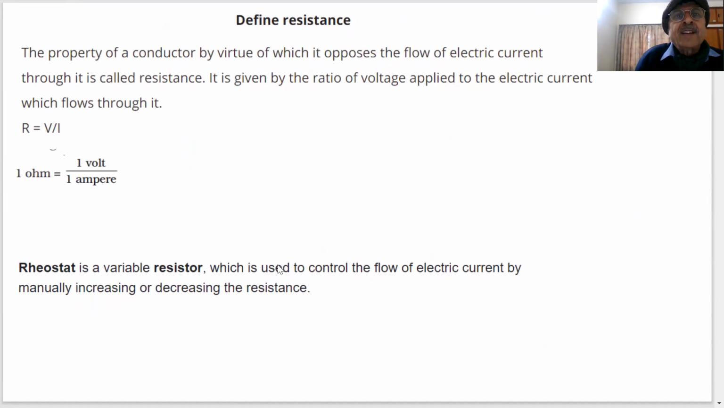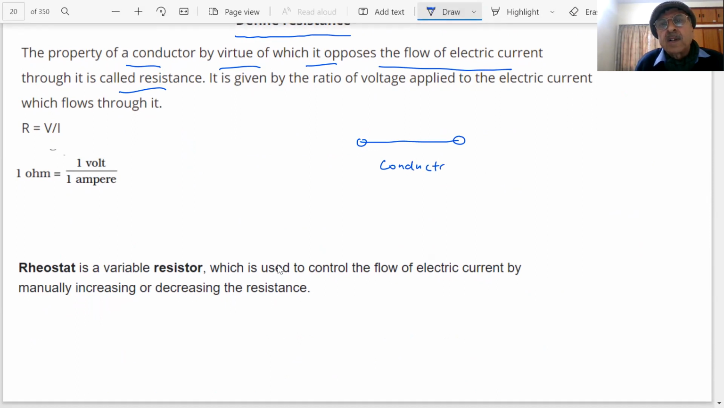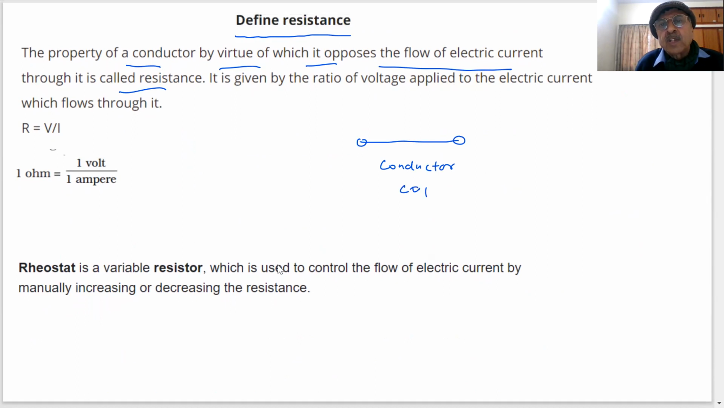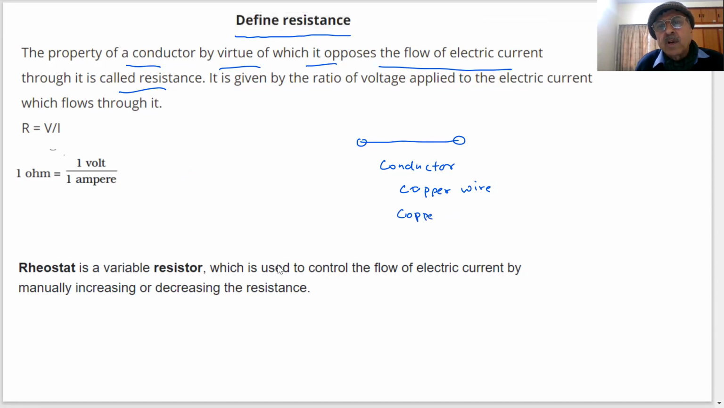Resistance, student, why is there a resistance? The property of a conductor by virtue of which it opposes the flow of current is called resistance. For example, student, this is my conductor. Okay? This is your conductor. If it is copper wire, supposing this is a copper wire. Okay? It is made up of copper atoms. What are there? Copper atoms. A large number of copper atoms are there. And in the atom, what is there? You have seen in every atom there is a nucleus, neutrons, protons inside the nucleus, and electrons outside that.